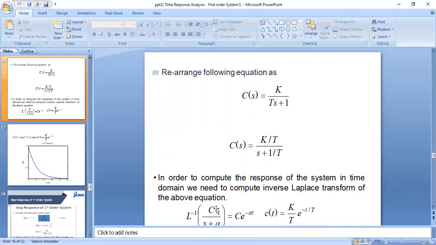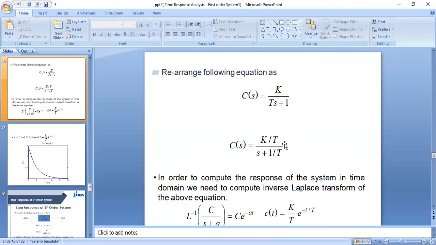The Laplace transform of the inverse Laplace transform of C by S plus A is equal to C e raised to the power minus at, or this is written as Ct. This is equal to k by t. Here if we take the Laplace inverse of this equation, this will be equal to what? K by t, divided by 1 by s plus a. This can be written as e raised to the power minus t by t.